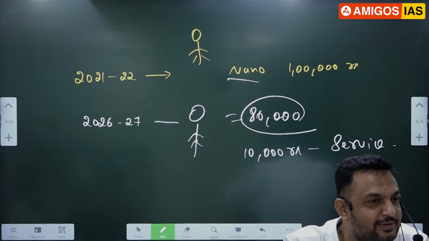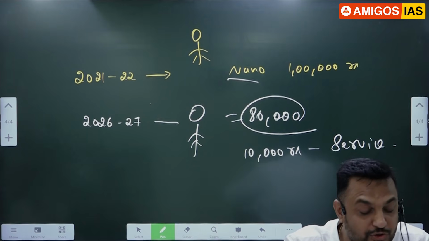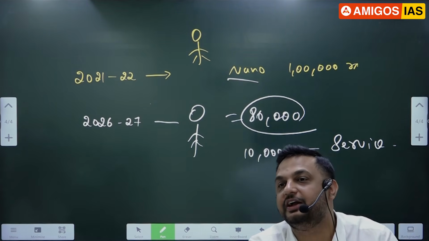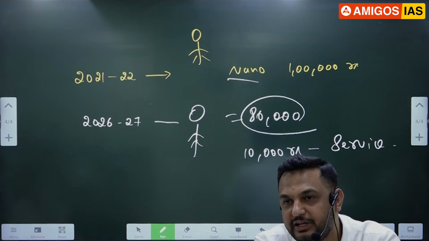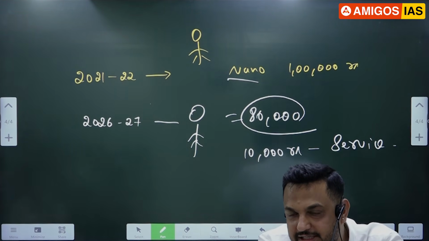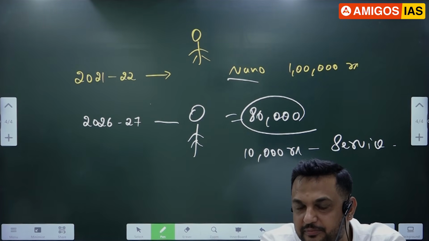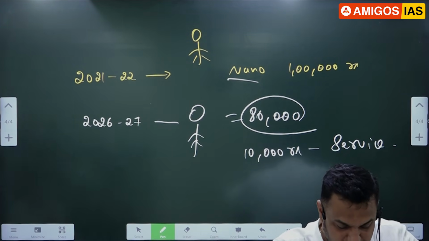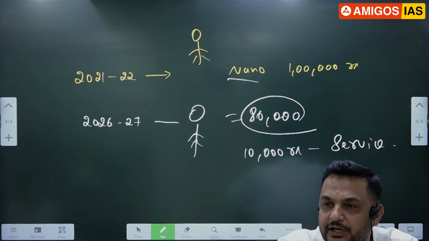How much? Why 10,000, ma'am? How much amount should be added? Are you okay? In this year's GDP, how much amount should be added? 10,000. Why 10,000, ma'am? So that's why 10,000.